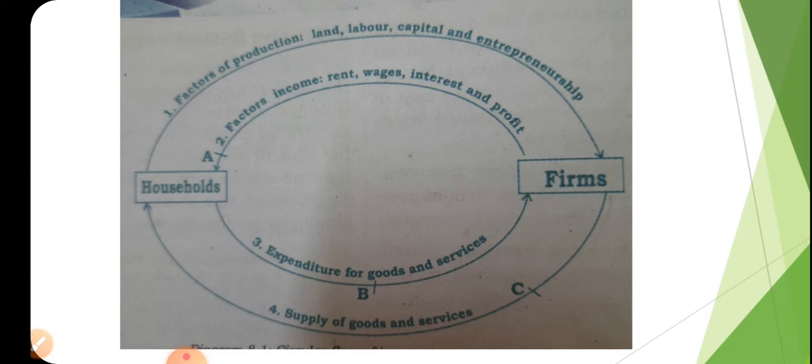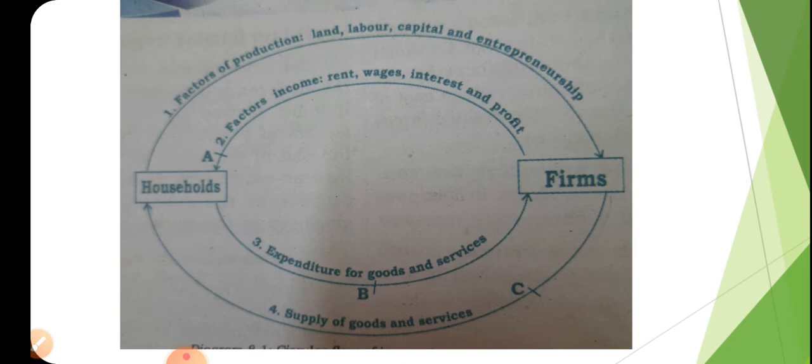They are supplying land, labor, capital and entrepreneur, and for that the firm is rewarding. For the land they give rent, for the labor they give wages, for the capital they give interest, and for the entrepreneur they will get profit. These are the rewards that they are getting.